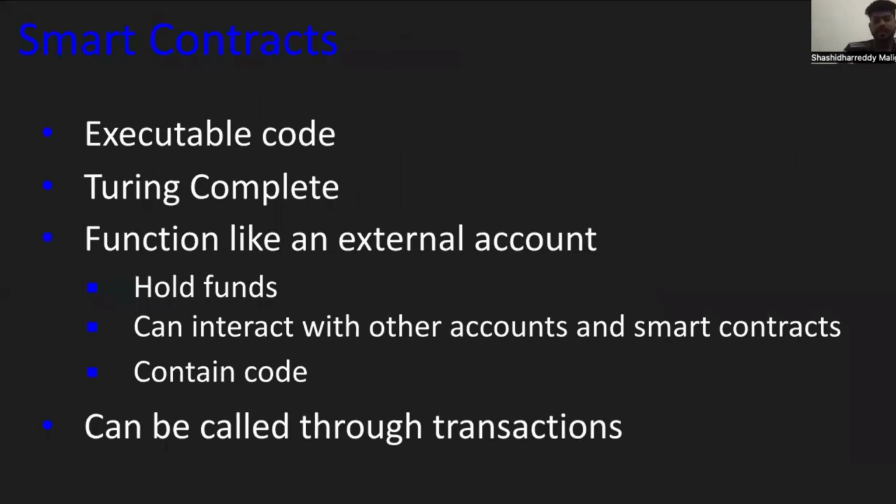Smart contracts can execute code. They can access and calculate functions. An external account which holds funds can interact with other accounts, and smart contract accounts contain code that can be called by transactions.